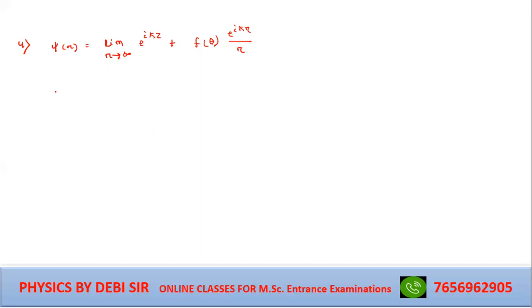So what is the incident wave? Here, incident wave function is given as e to the power ikz. So what is current density J? Simple. H bar by m, yes, imaginary part of psi star del psi.